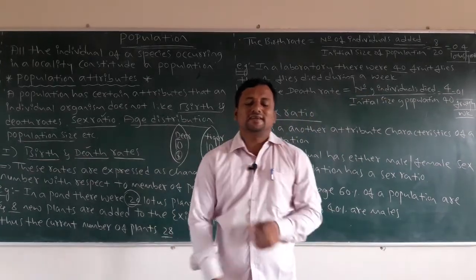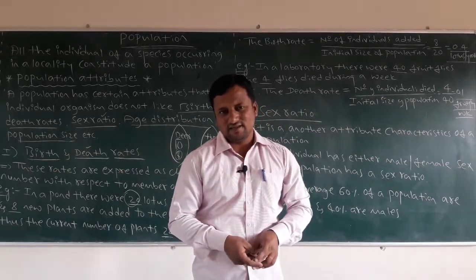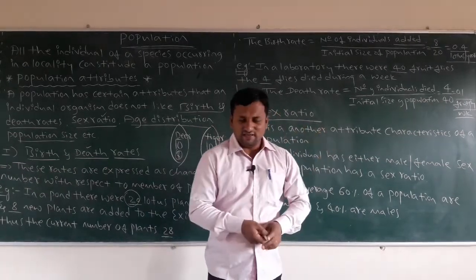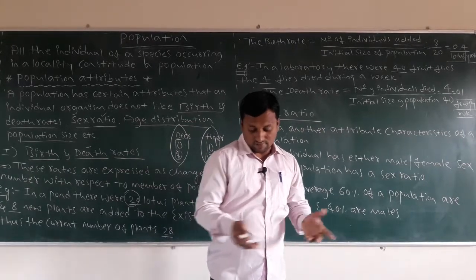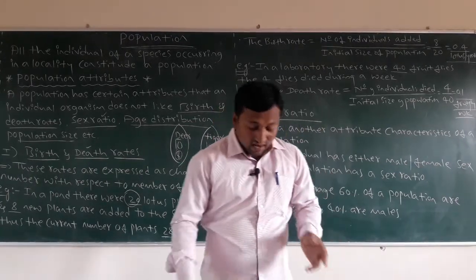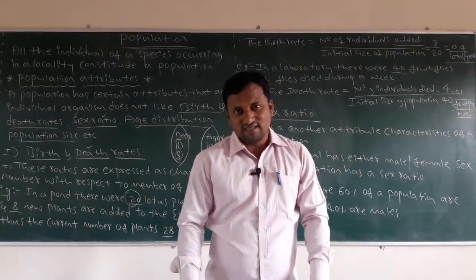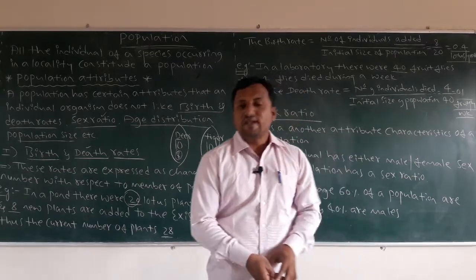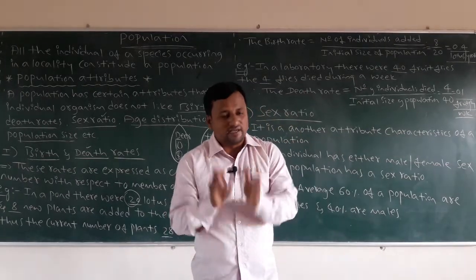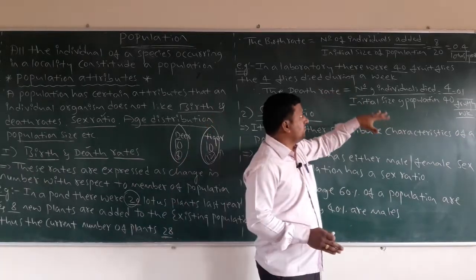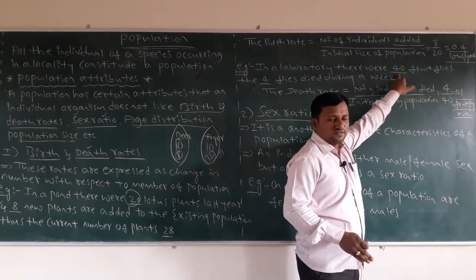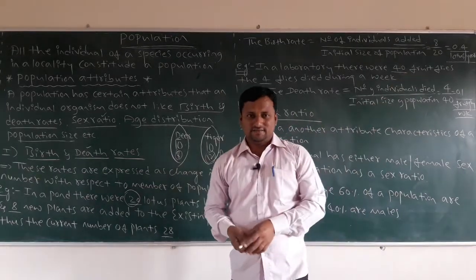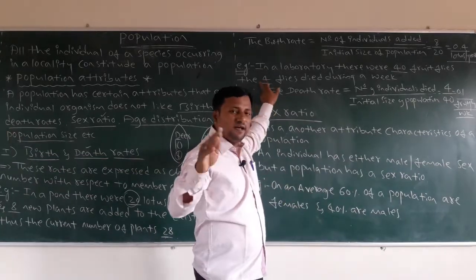Remember, dear students, fruit flies are nothing but Drosophila melanogaster, the common fruit fly cultured in a laboratory. When we started to culture them, the current population was 40 fruit flies. But after a week, 4 flies died.